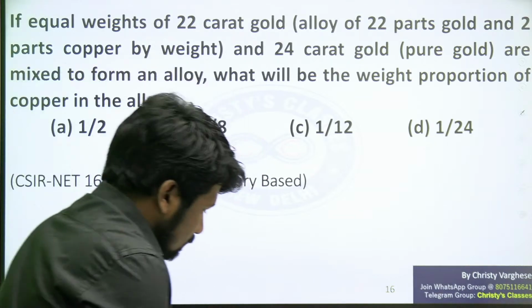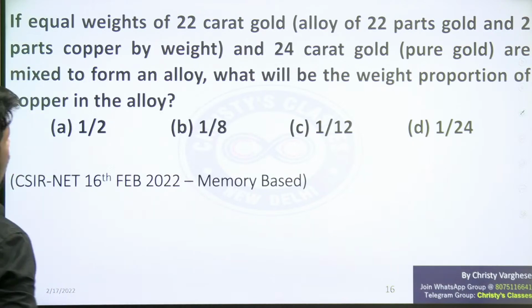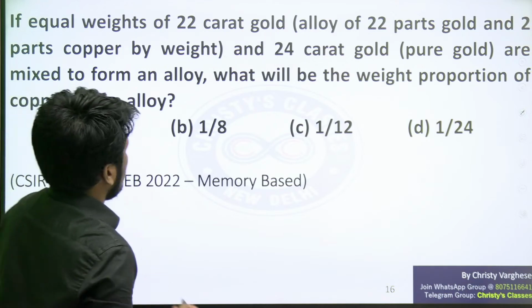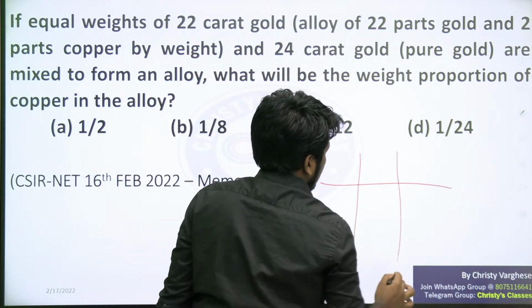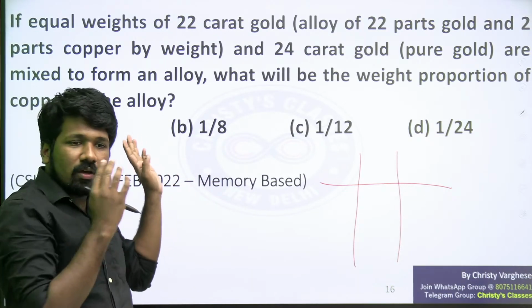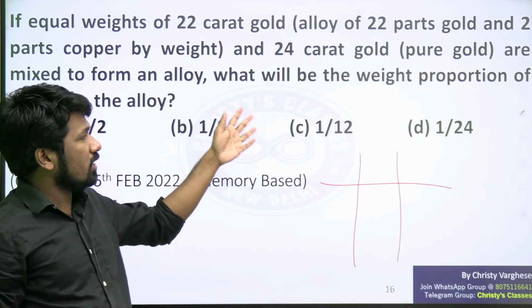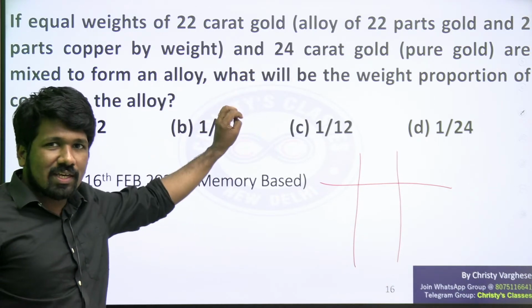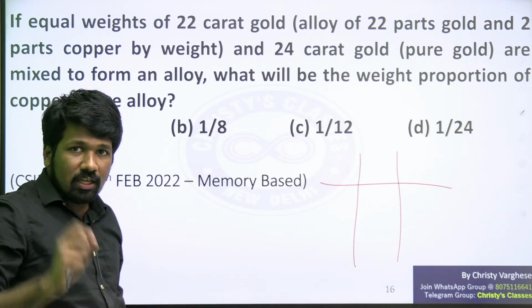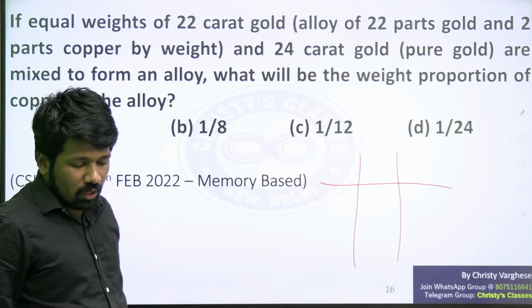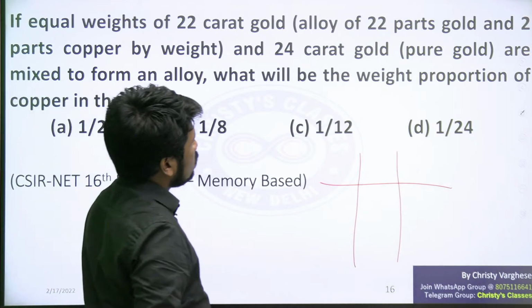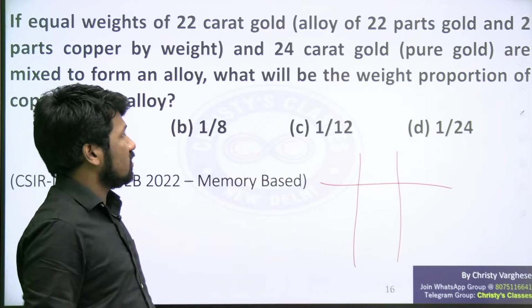Okay, so I will explain. If equal weights of 22 karat gold and 24 karat gold are mixed to form an alloy, what will be the weight proportion of copper in the alloy? Again, these are memory based wording, and this is very much matching the question that came in the previous exam, so I'm assuming this was the exact question you saw yesterday. Those of you who attended yesterday's chemical science paper, if there is any change in the question, do mention it in the live chat so that we can make corrections. Two or three students have reported the same question, so I'm assuming this itself is the question.